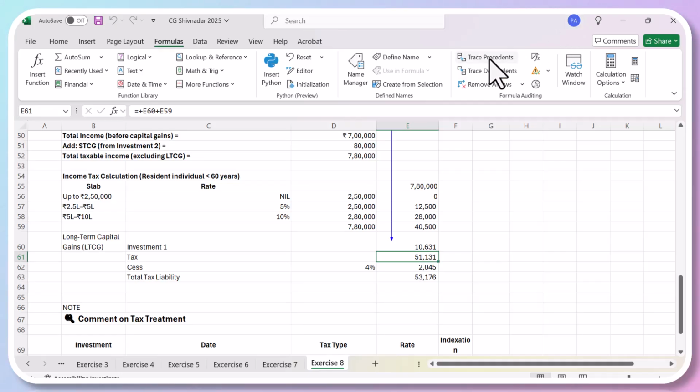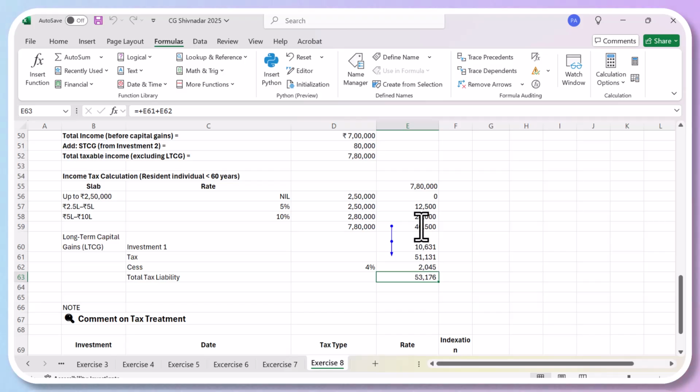So 40,500 is his tax liability on his total income, which includes other income as well as the short-term capital gain. That is the second investment. So his total tax liability will be 51,000 plus 4% cess, which comes to 53,176. So this is his total tax liability.